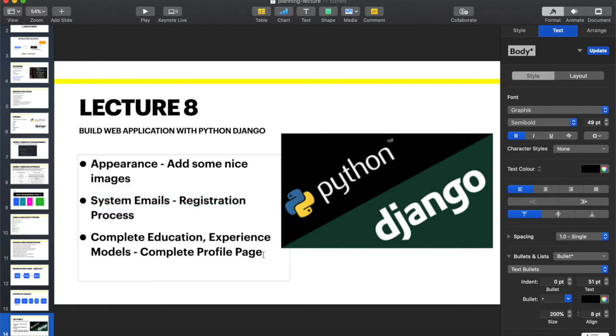But I want to finish off what we started last week with the model. I decided to take the whole education and experience part of a resume and create separate models for that, so that people can build multiple replications of an experience. That was just a personal decision. If you were doing your own Django model, it would be up to you whether you would include the education and experience within the resume model itself, or create different models for that so that you can handle the data differently. So that's really up to you.